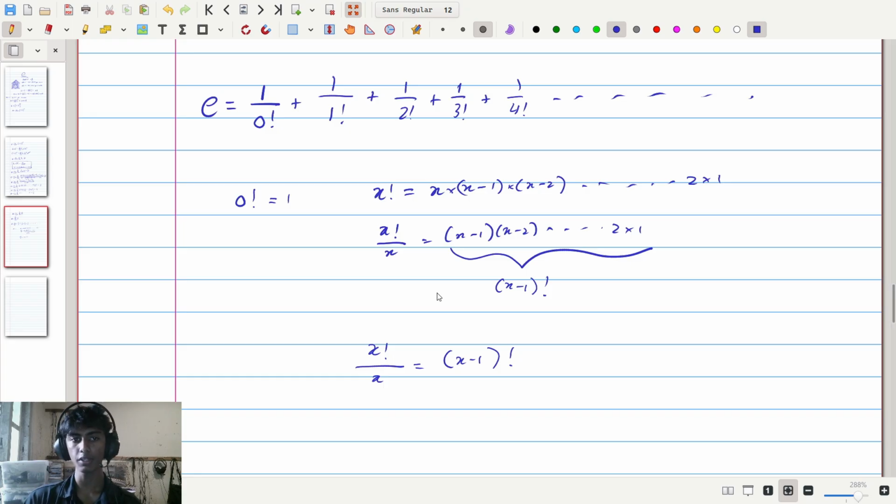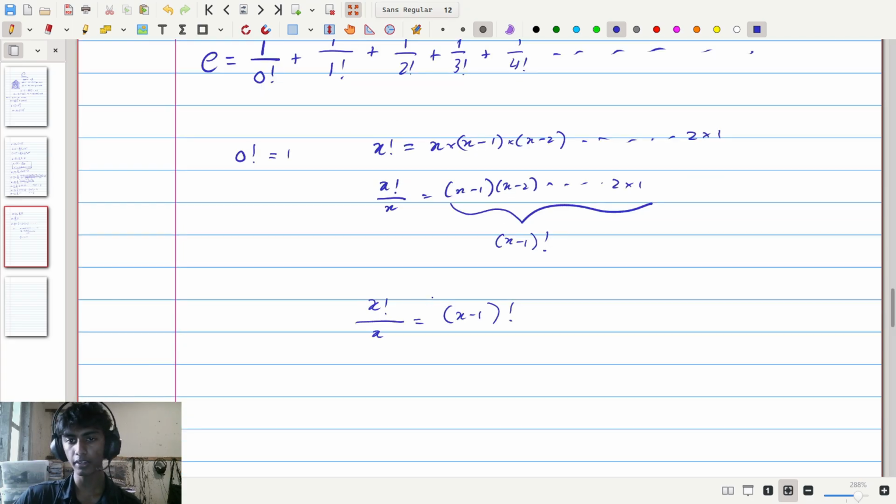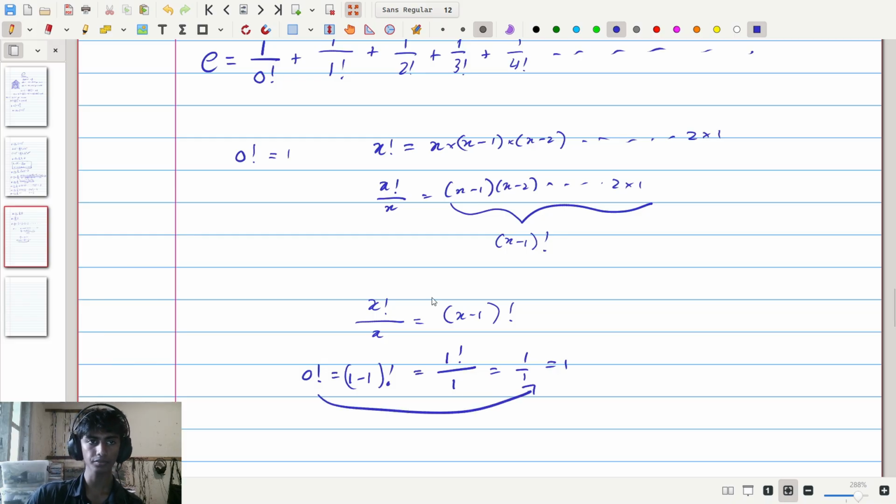Using this property, if we substitute 0 into here, we can agree that 1 factorial is equal to 1. Using this, if we substitute that into here, then 1 minus 1 factorial, i.e. 0 factorial, must be equal to this thing, which is 1 factorial divided by 1, and 1 factorial is 1, so we have 1 divided by 1, which is 1. Therefore 0 factorial is equal to 1.